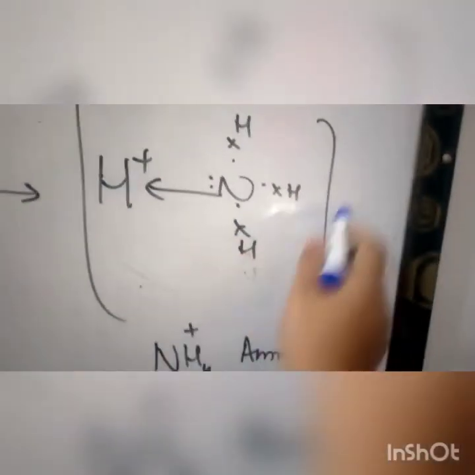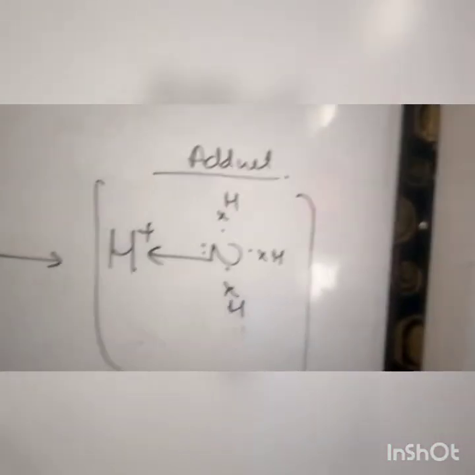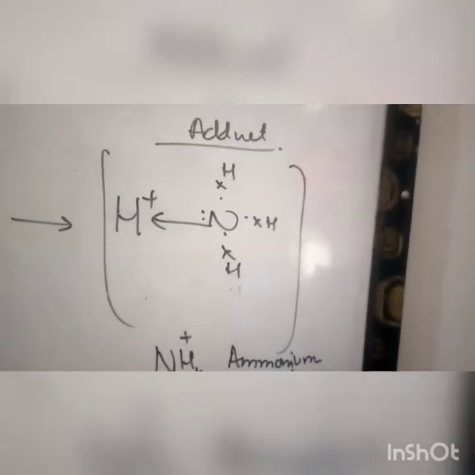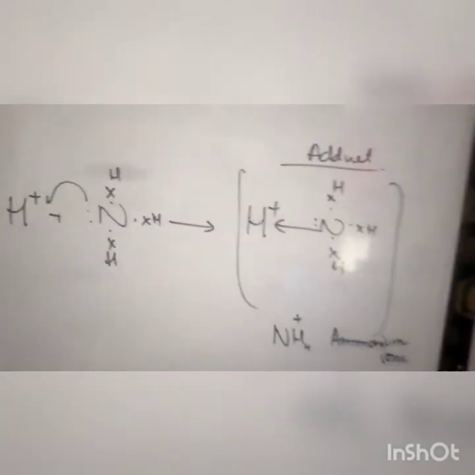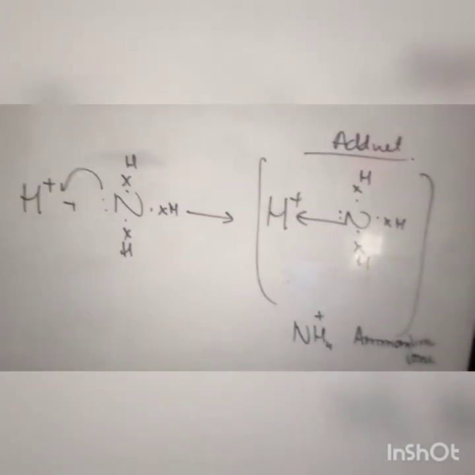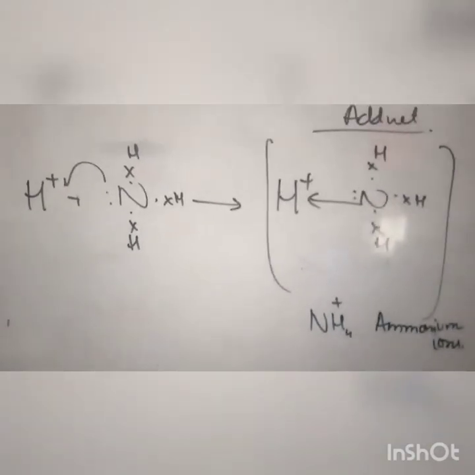It can be written as NH4+ because there are 4 hydrogens, and the complete product, formed as a single product, is called an adduct, and the bond between these 2 parts is called a coordinate covalent bond. So these are the 3 concepts we have discussed. The last one is the one in which there is donation and acceptance of electrons.